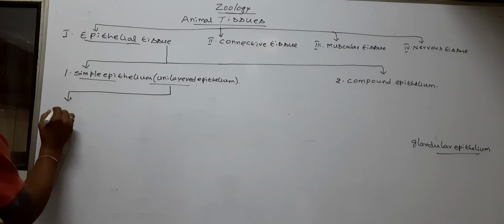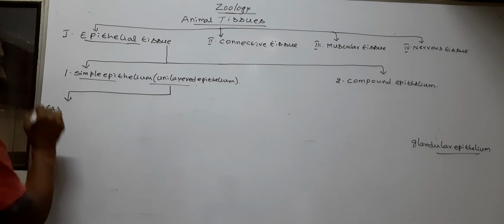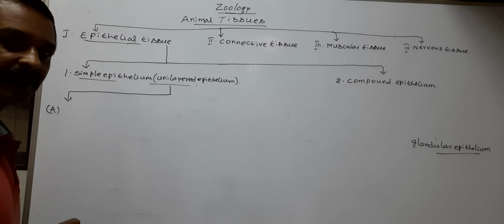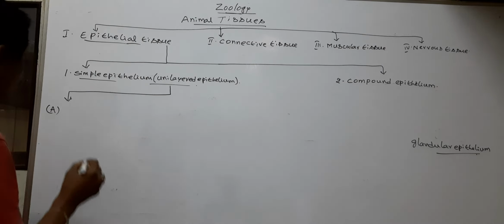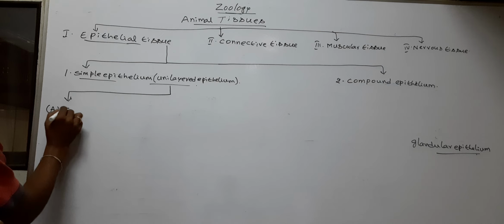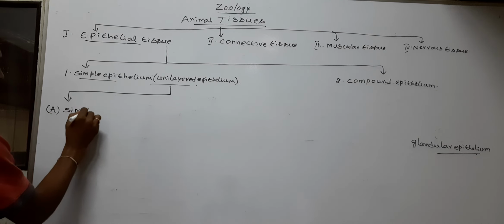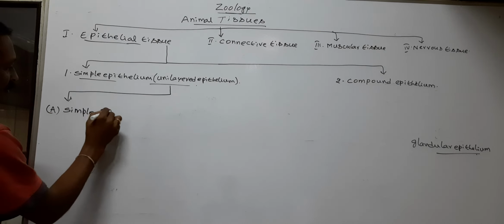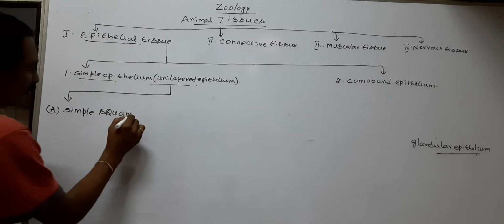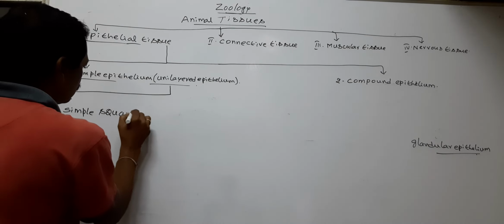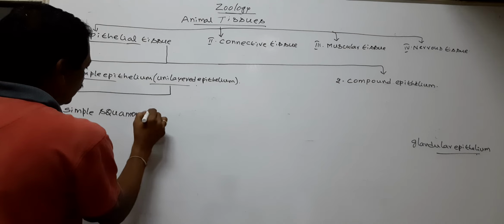It divides into three types based on the shape of the cells. Number one, simple squamous epithelium.